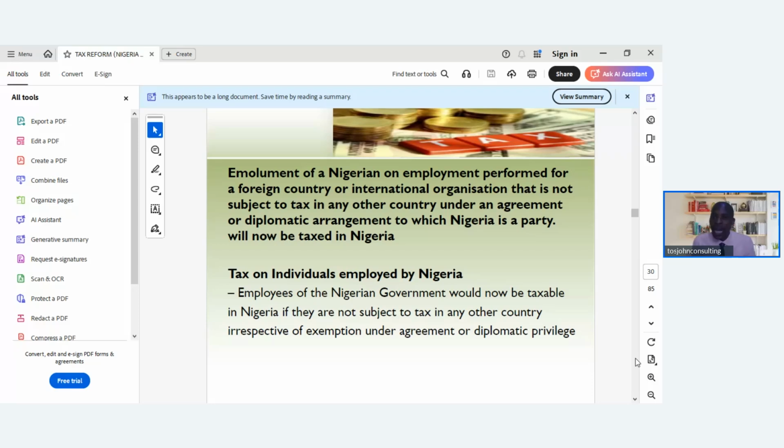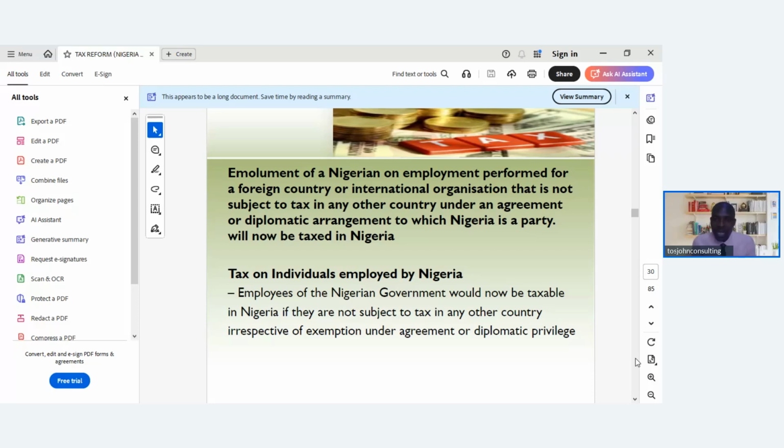So for those that are doing remote work, virtual work, you are earning income from a US company that you are working with remotely, Canada, UK, whichever country in the world, and they exempt you from paying tax there, you will be taxed in Nigeria on that income.